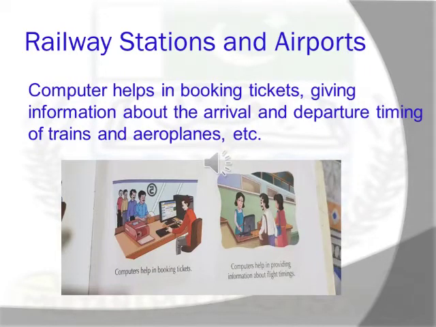Computers are used in railway stations and airports booking counters, where all computers are connected to a common network. This enables people to book tickets from any town or city to any other place. Computers help in booking tickets, giving information about the arrival and departure timings of trains and aeroplanes.